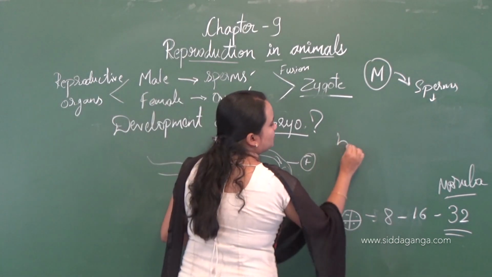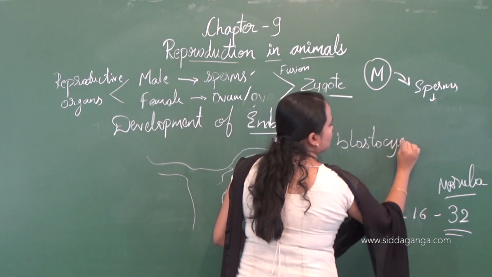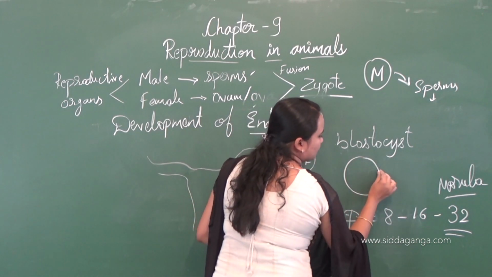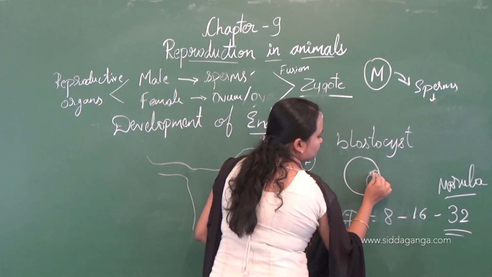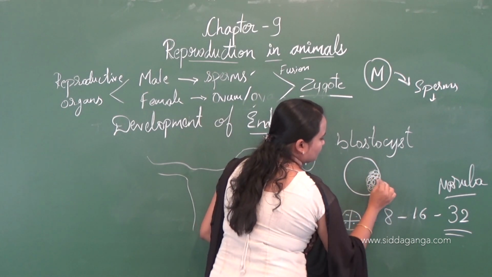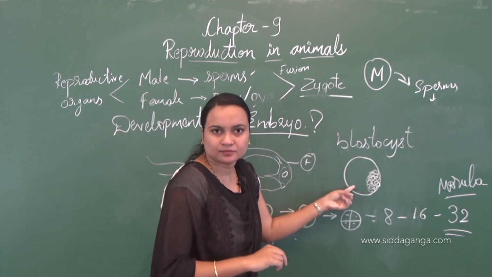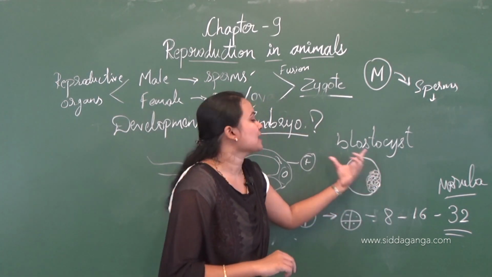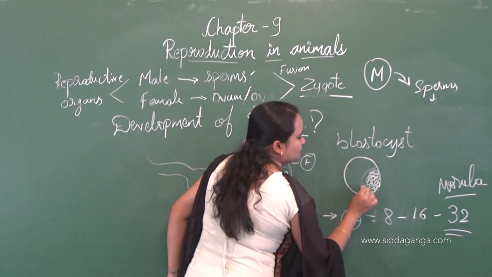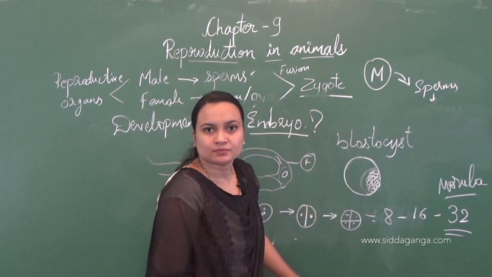I'll write here blastocyst. The blastocyst has an outer layer called trophoblast, and inner mass cells, and a cavity which is called the blastocoel. This is the cavity, right?